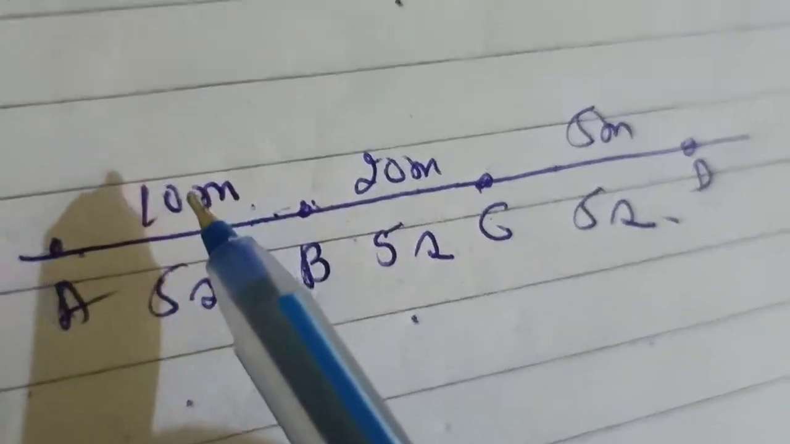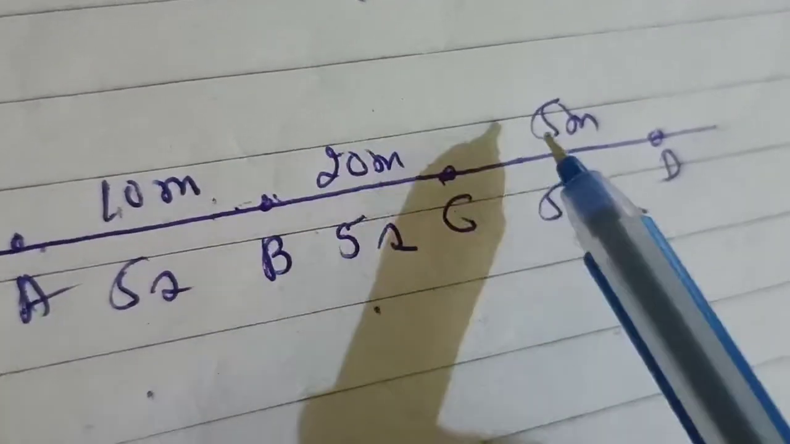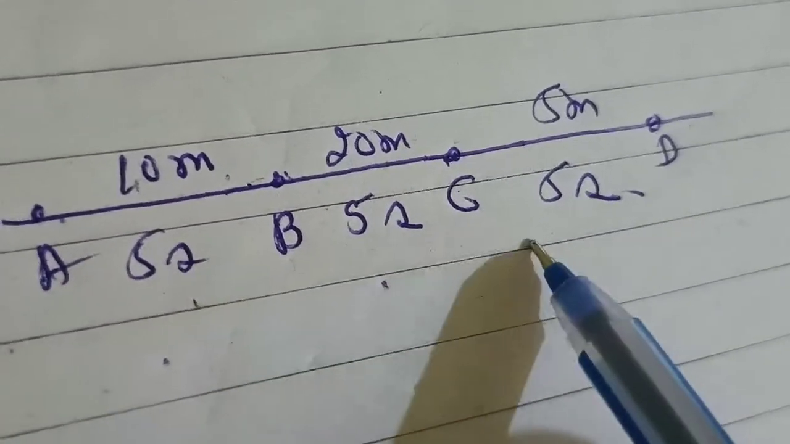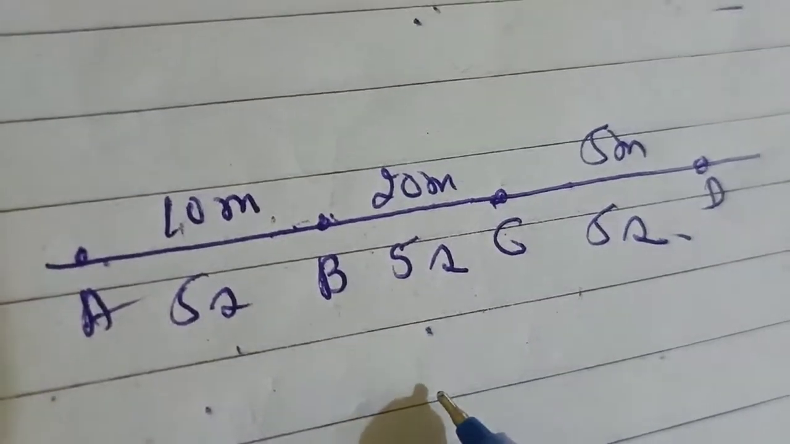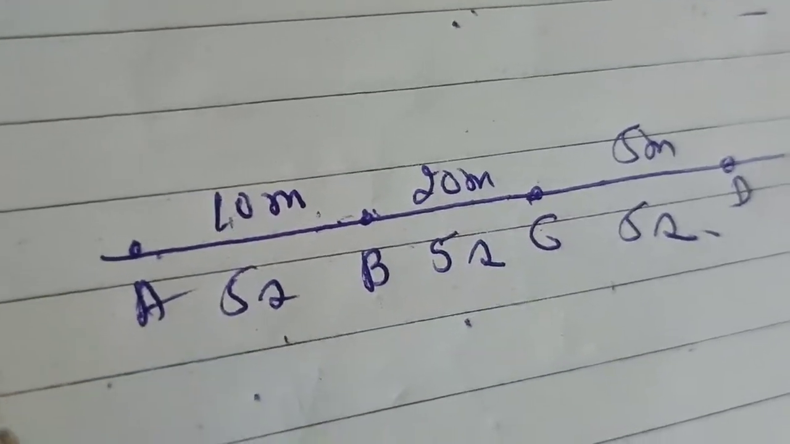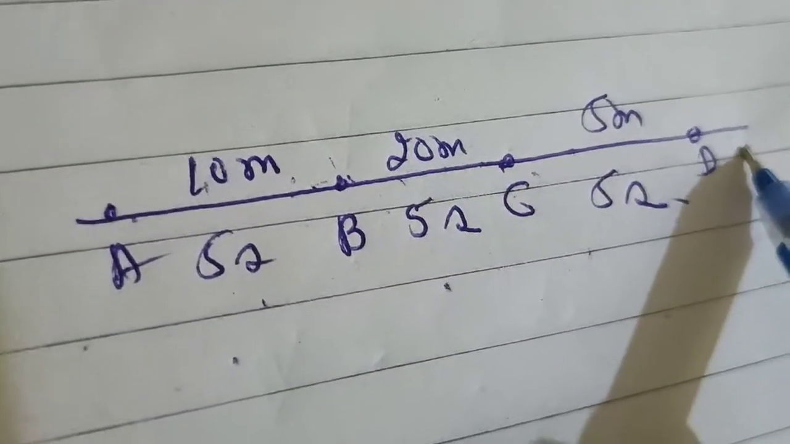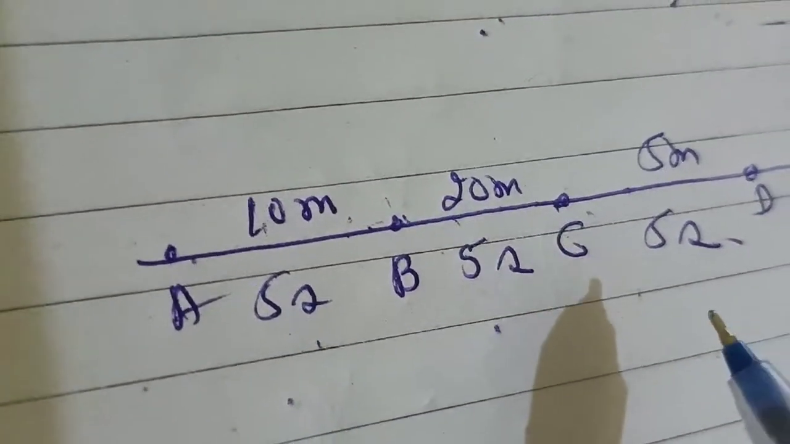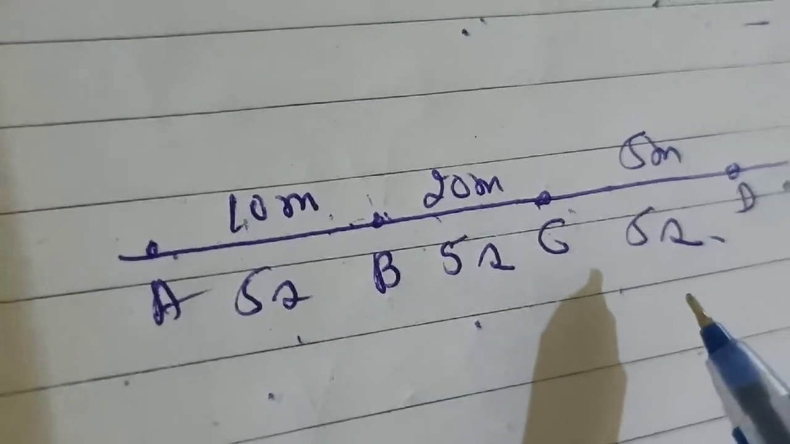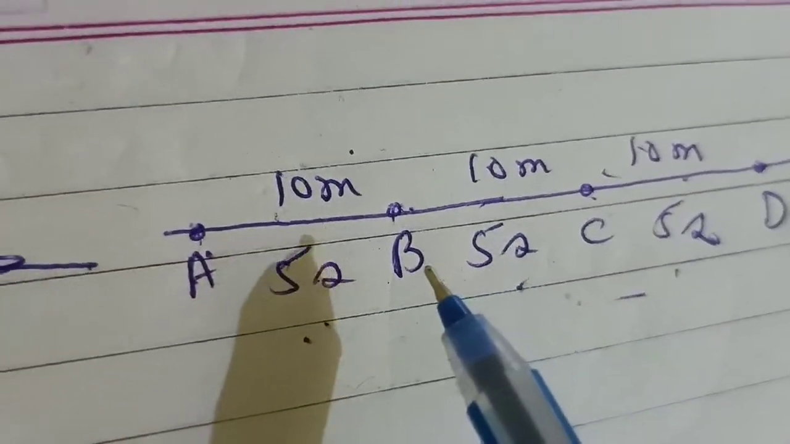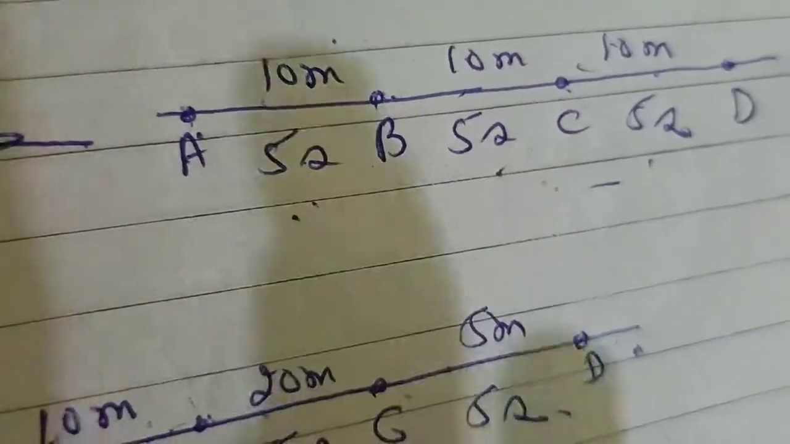So the distances are different, but the time intervals are the same. In non-uniform motion, the object travels unequal distances within equal intervals of time. The time will be the same but the distances will be different, whereas in uniform motion, equal distances are covered in equal intervals of time.